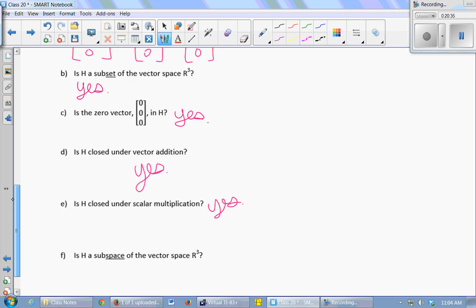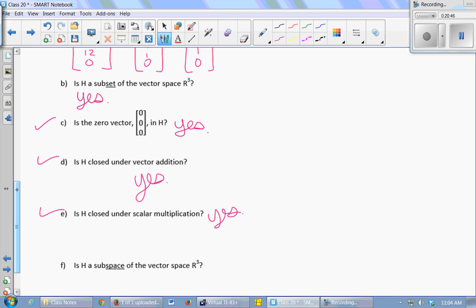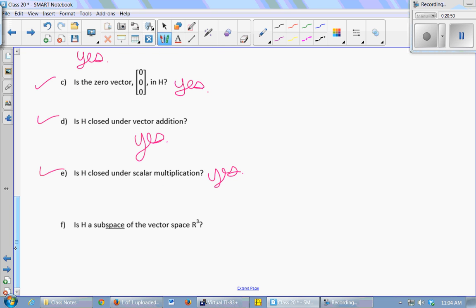Still in the set. So is H a subspace? Yes, because it satisfied the 3 properties to be a subspace. And R3 we know is a vector space. It's a subset of a vector space, and it satisfies these 3 properties. So yes.